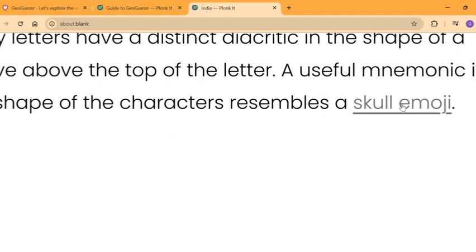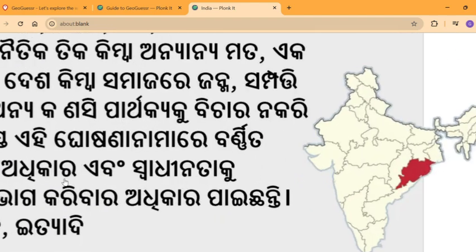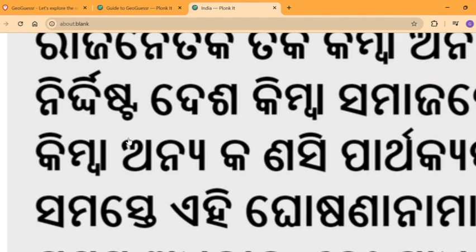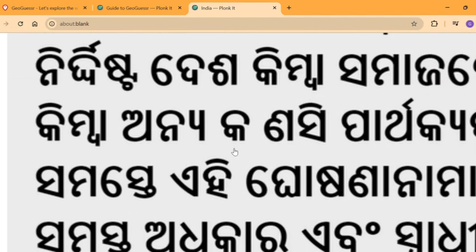And it kind of resembles a skull emoji, actually. Wow, I did not realize that. Some of them do actually kind of look like skulls. Yeah, let me zoom in on this. You probably understand that's some type of emoji.